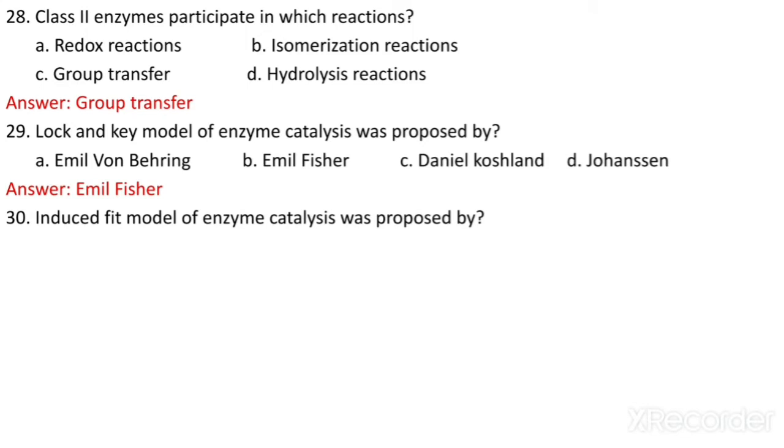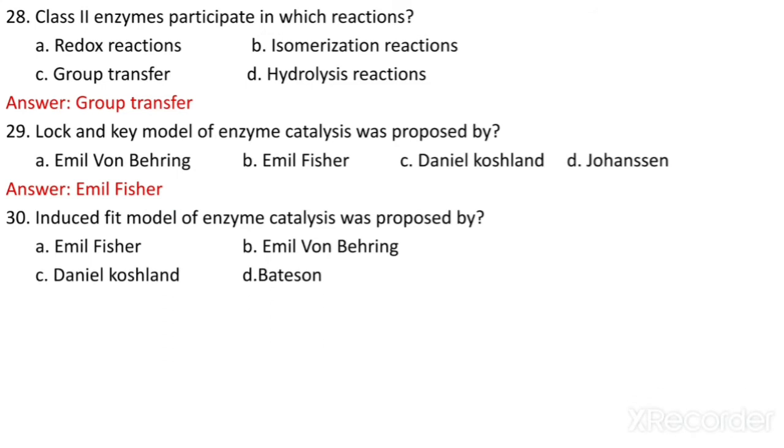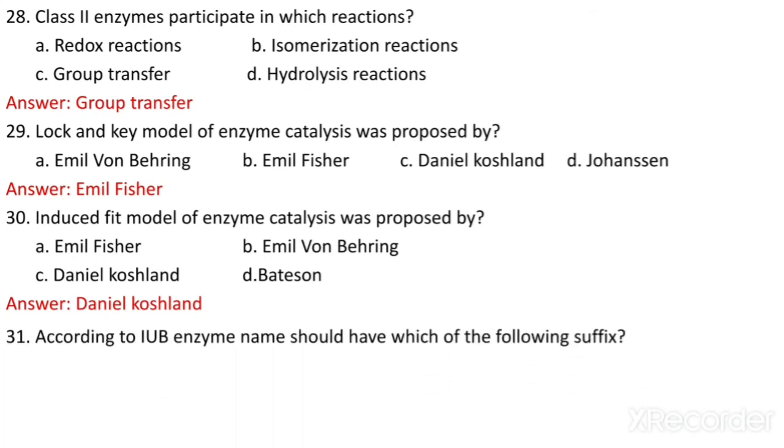The induced fit model of enzyme catalysis was proposed by whom? Emil Fischer, Emil von Behring, Daniel Koshland, and Bateson. So it was proposed by Daniel Koshland. The induced fit model also gives us information about the enzyme substrate reaction and their complex, how the substrate fits into the enzyme.